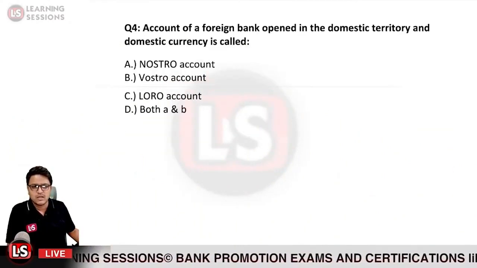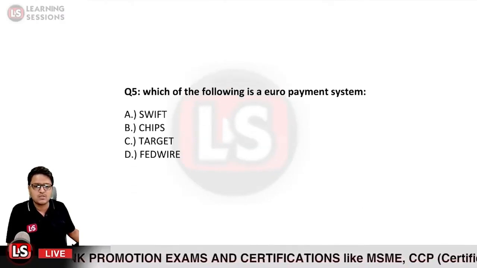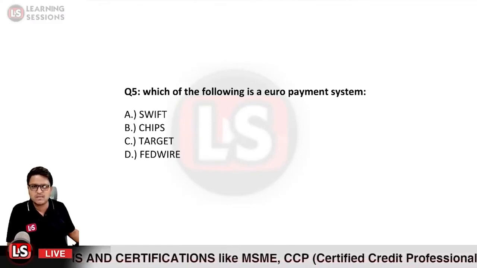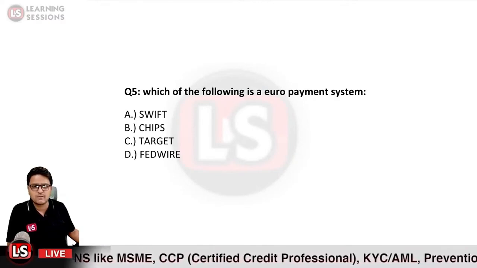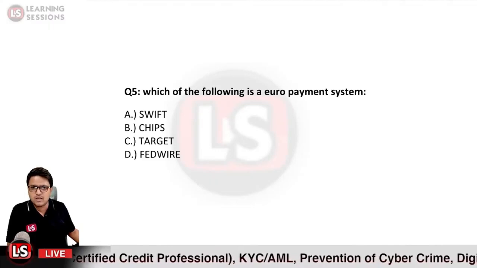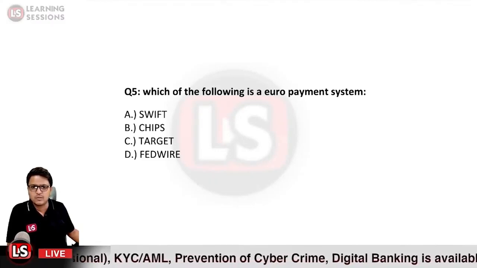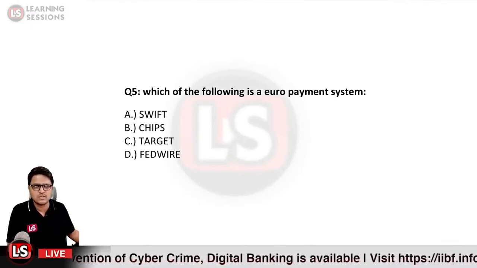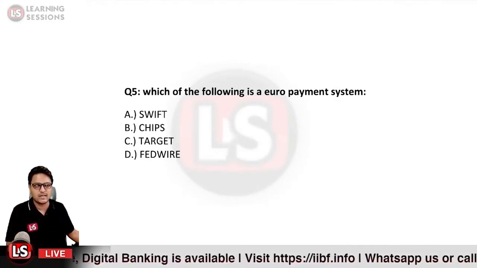And the next question, the last question for today's video, says: which of the following is a euro payment system? SWIFT, CHIPS, TARGET, or Fedwire? Which one would be the right answer? You need to answer at the earliest. We have already gone through these concepts. So kindly do answer it at the earliest.